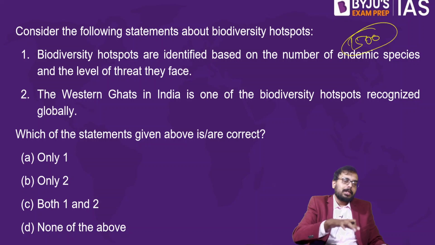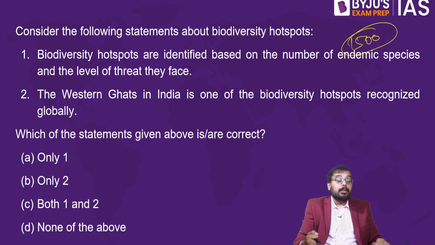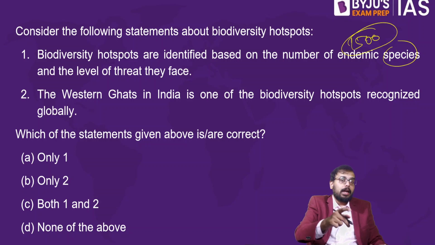I'm not sure. Yeah, it is 70%. 70% of the original habitat should be destroyed, and that region should have at least 1500 endemic plants, not just species. If we have to be more specific, it is 1500 endemic plants, and 70% of the original habitat should be destroyed. So that region can be considered a biodiversity hotspot. So statement 1 is absolutely right. What about statement number 2?